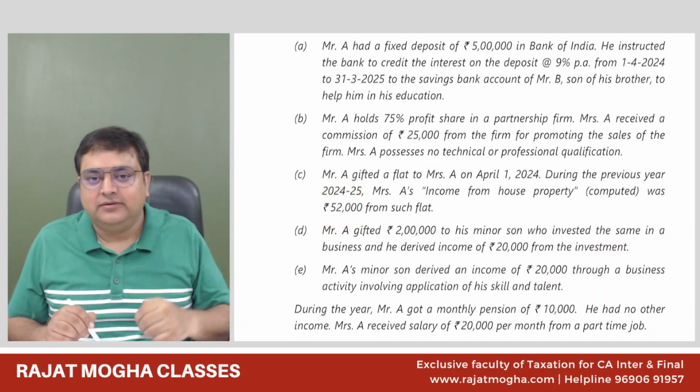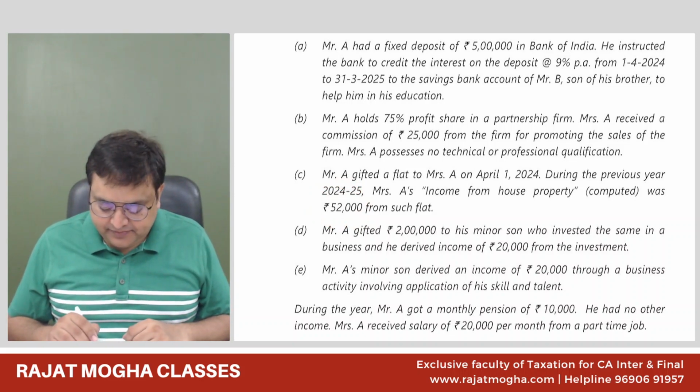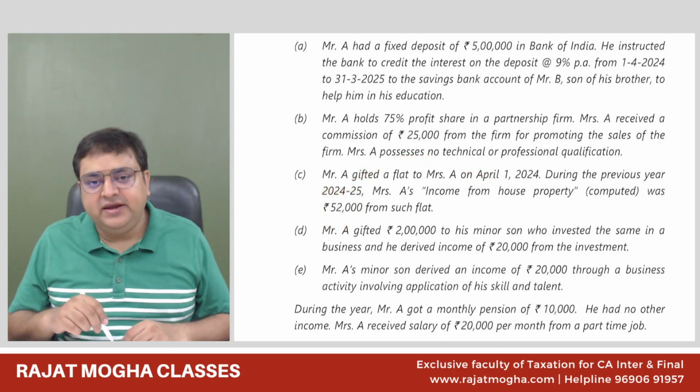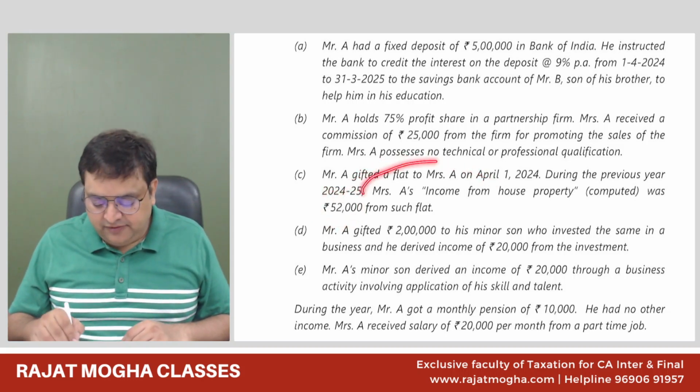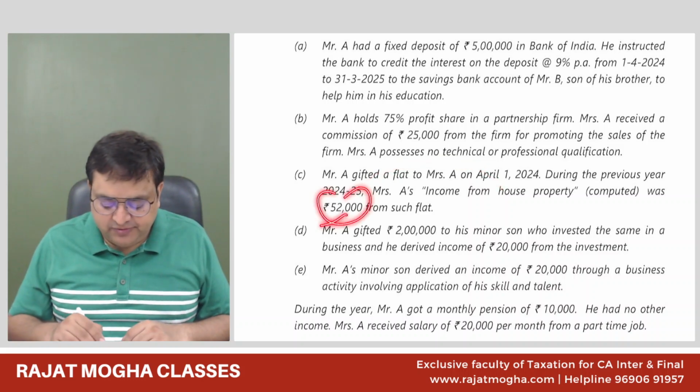What do you think? You might be right, you might be wrong, doesn't matter. It should be clubbed. Why? Because we have gifted an asset without consideration. So this income should be clubbed.